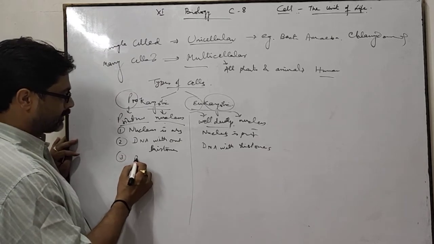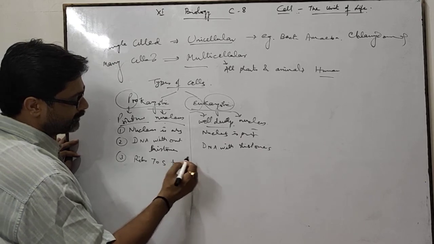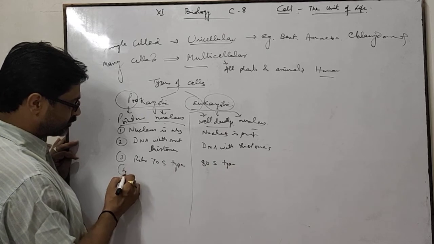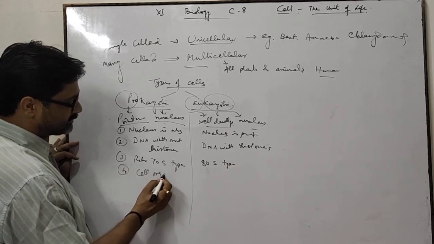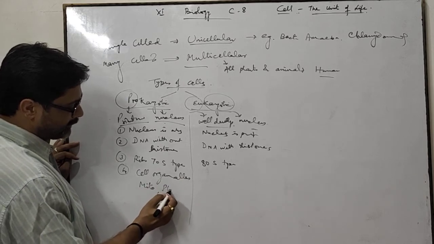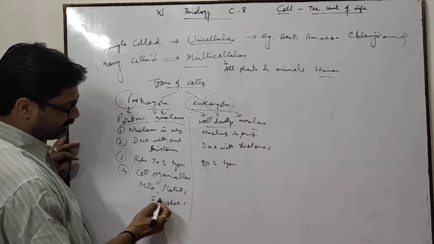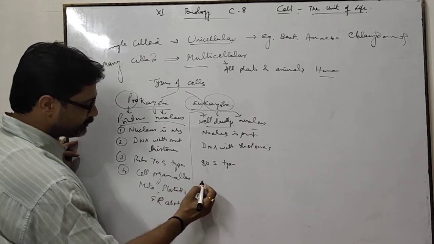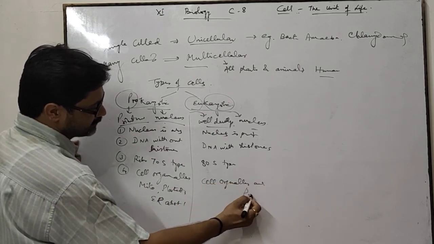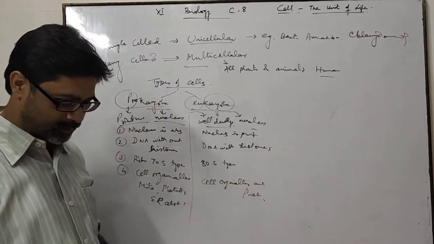Third one is ribosomes: 70S type here, and here ribosomes are of 80S type. Fourth one, cell organelles like mitochondria, plastids, endoplasmic reticulum, etc. are absent. Here cell organelles are present. Okay? This is the difference between the prokaryotic cell and the eukaryotic cell.